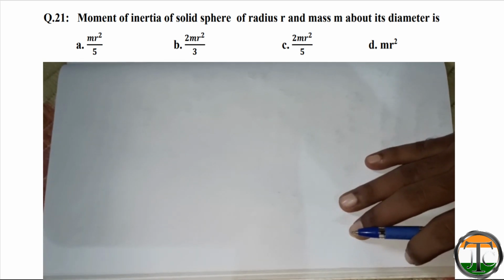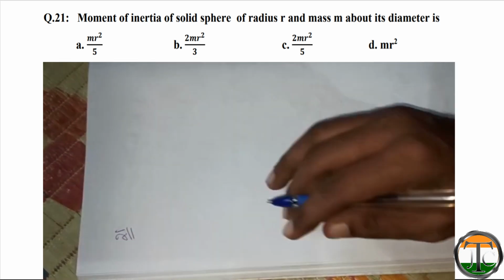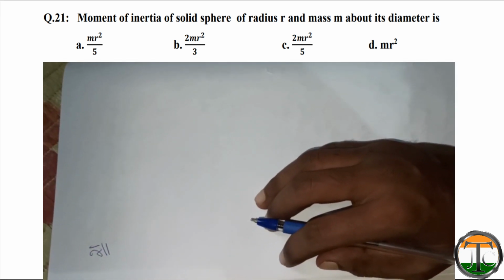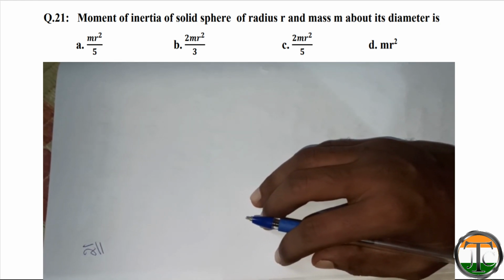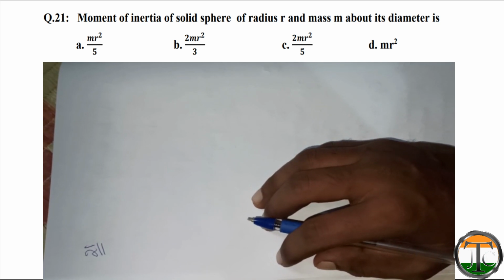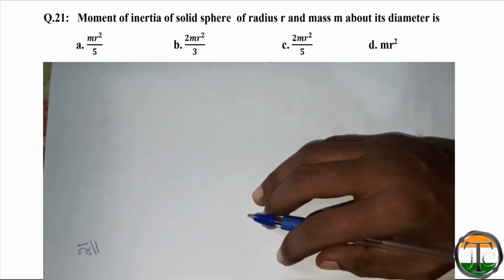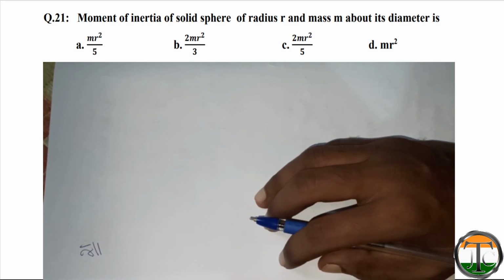Now we will solve question number 21. Question is, moment of inertia of a solid sphere of radius r and mass m about its diameter. Generally it's a derivation question, so we need to remember this formula while appearing in any exam. We need to remember these formulas.